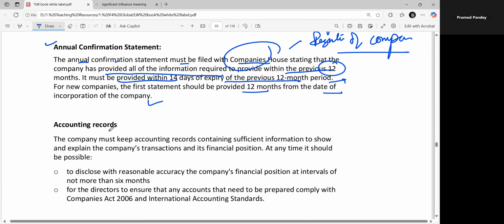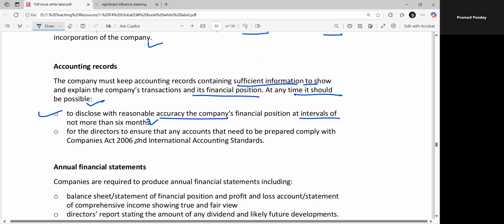Okay, sir. Accounting records. The company must keep accounting records containing sufficient information to show and explain the company's transactions and its financial position. At any time, it should be possible to disclose with reasonable accuracy the company's financial position at intervals of not more than 6 months, right? Disclose means to show, to inform, to acknowledge, and to make it transparent, right? The directors must ensure that any accounts that need to be prepared comply with the Companies Act 2006 and International Accounting Standards. Is it okay?